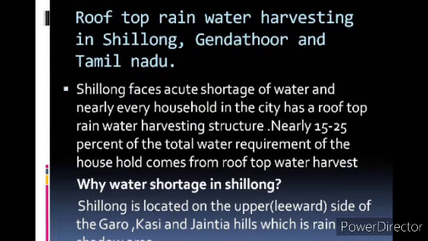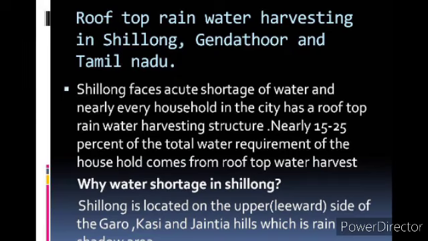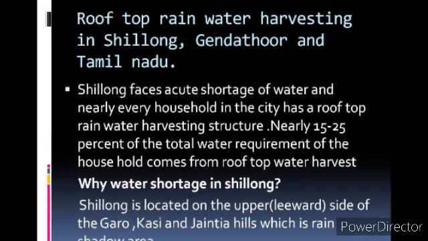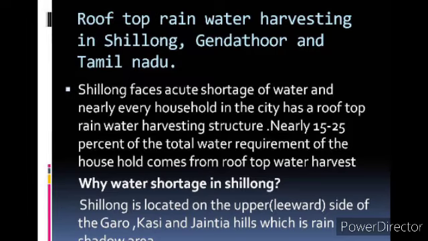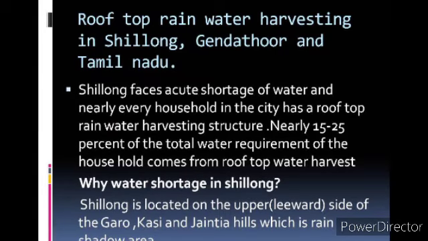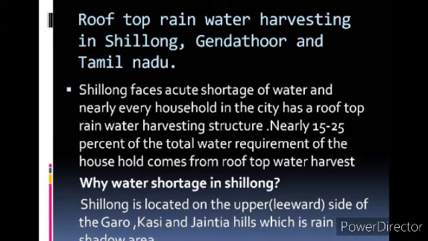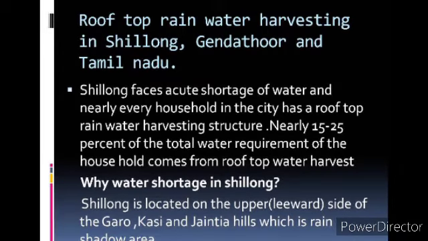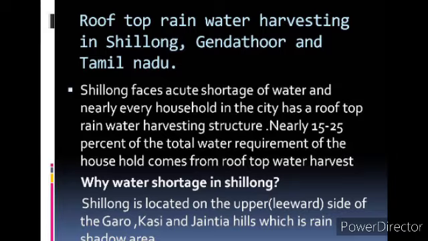Mawsynram, and Cherrapunji, which is in Meghalaya, are both just 55 kilometers away from Shillong, the capital of Meghalaya. But why does Shillong find scarcity in water? There is no rainfall in Shillong. What's the reason for that?